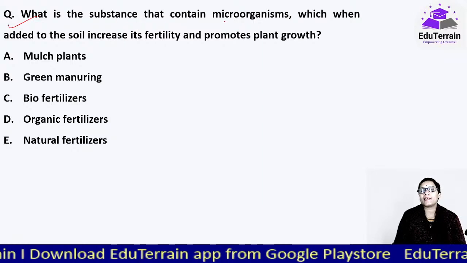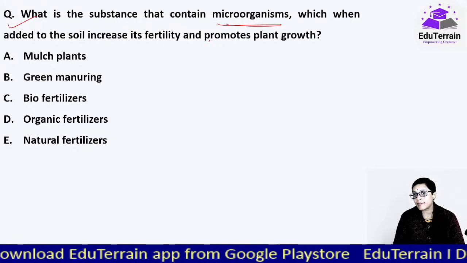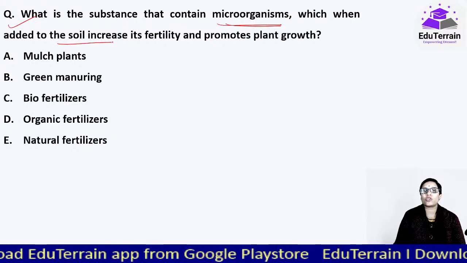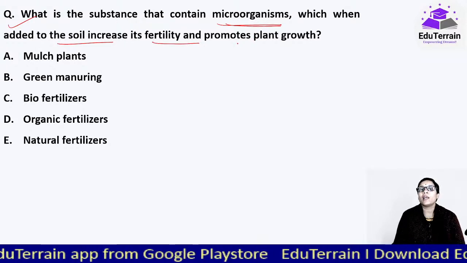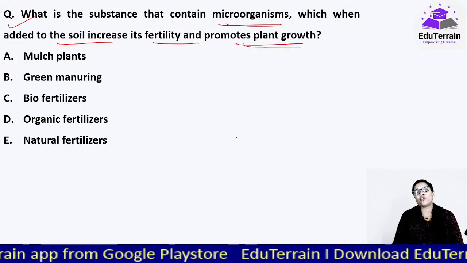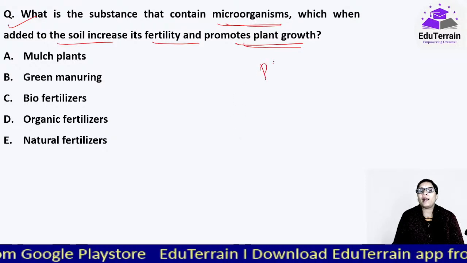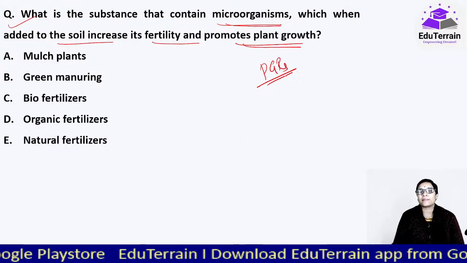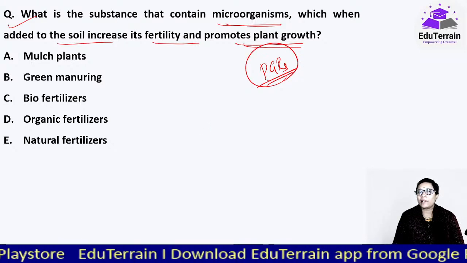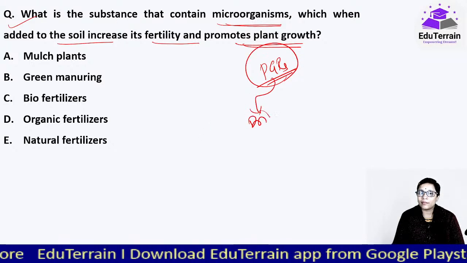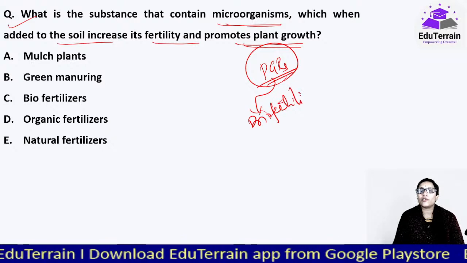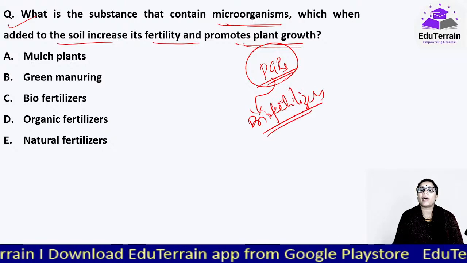What is the substance that contains microorganisms which, when added to the soil, increases its fertility and promotes plant growth? Okay, so among the plant growth regulators, one of the categories under this is the biofertilizers.